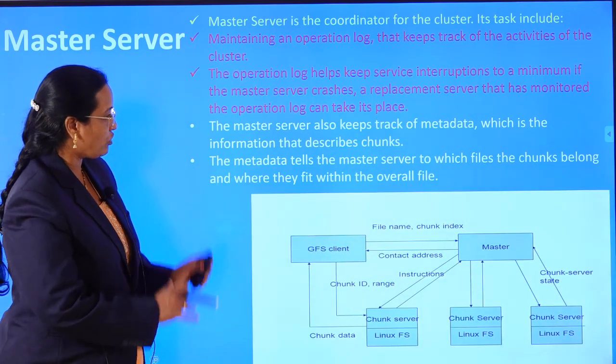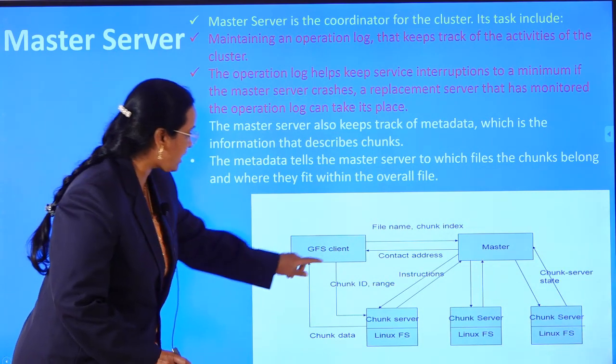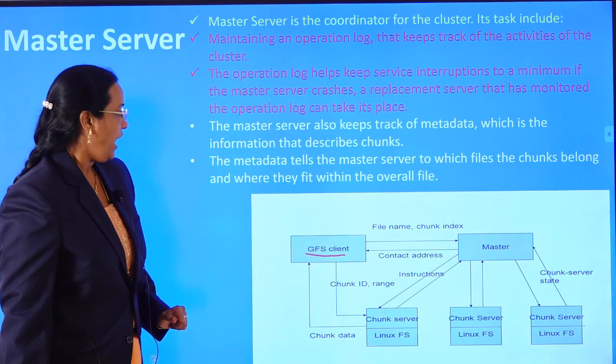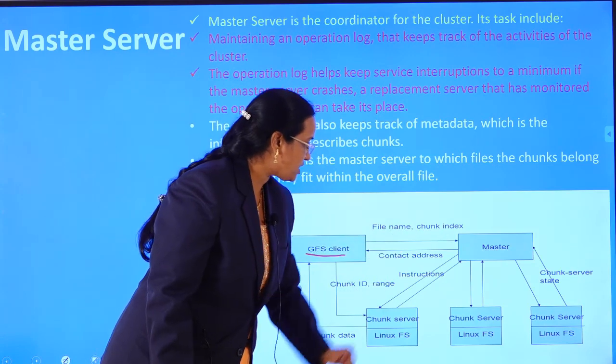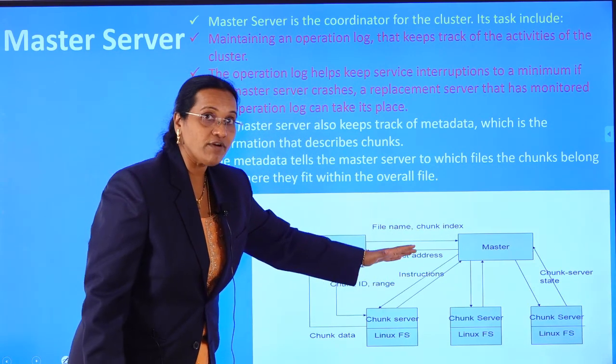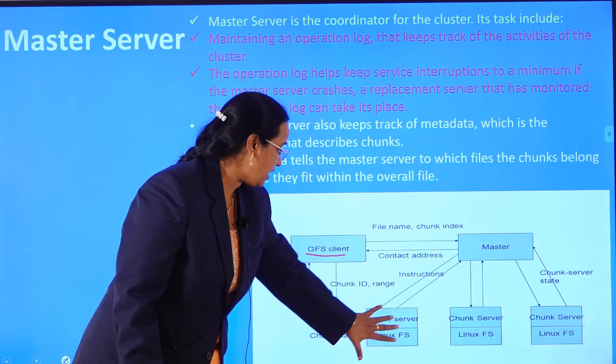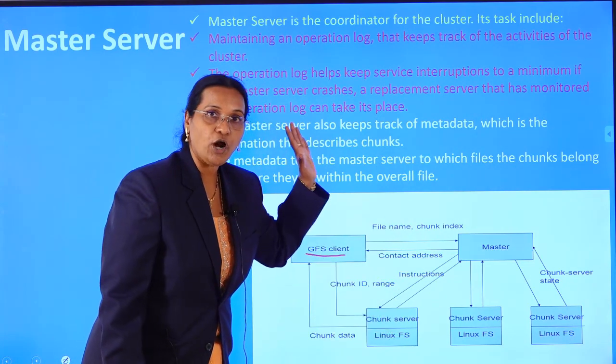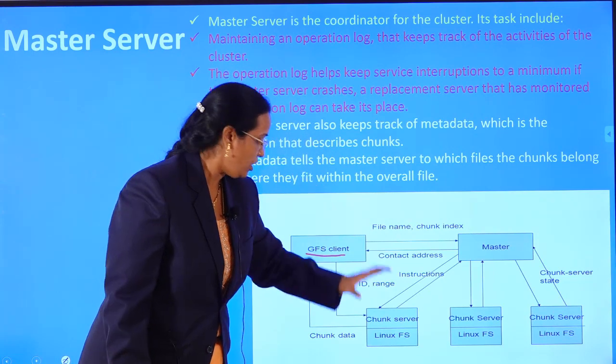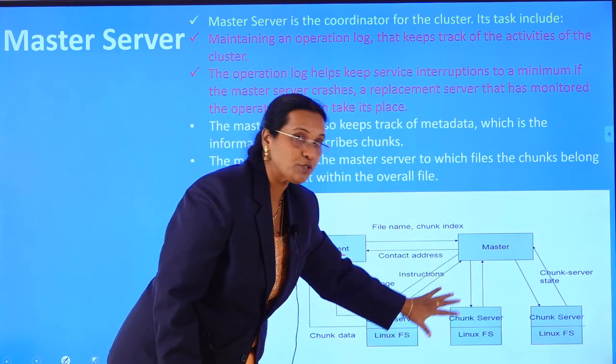So it works like this. We have a GFS client making a request to the master, and whatever request we have made to the master, the master will give the job to the chunk servers. In Hadoop terms, we call these data nodes. So these chunk servers are responsible for providing the service.